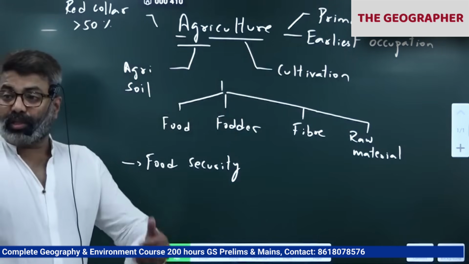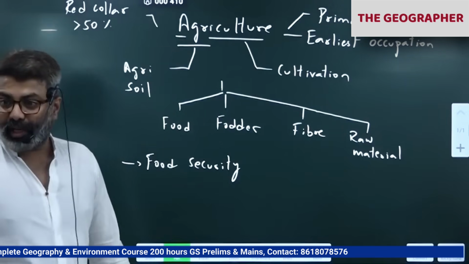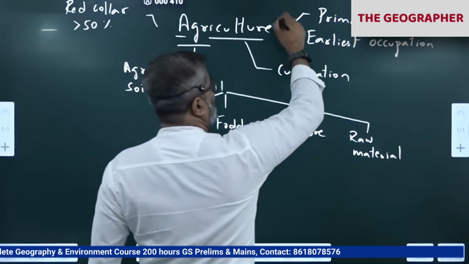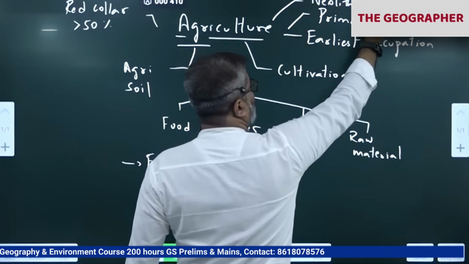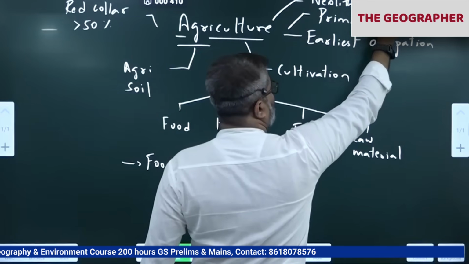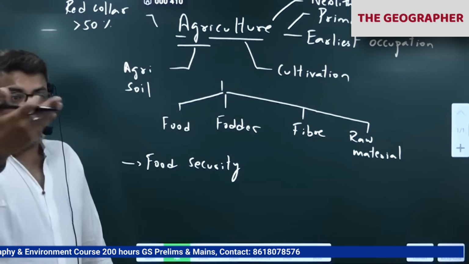So if you consider the age in which agriculture started, we have to say the Neolithic era. Agriculture emerged during the Neolithic. That also you should remember. Neolithic age, in the Stone Age. Remember in the Stone Age we have Paleolithic, Mesolithic, Neolithic.